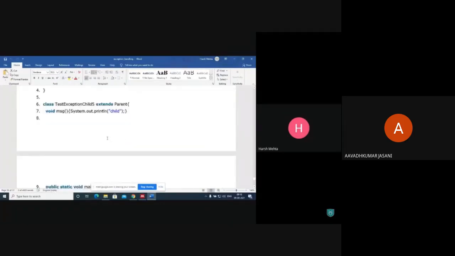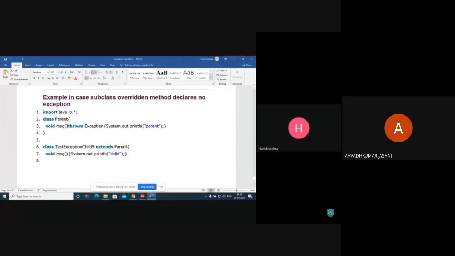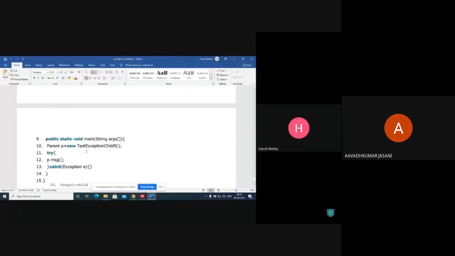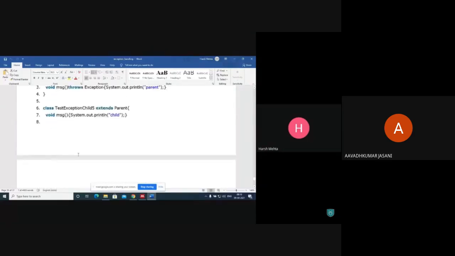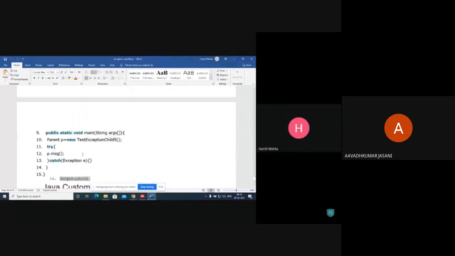Okay, I think this is self-explanatory anyway. So the parent class message method, the subclass here, and the subclass overridden method here, and there are no exceptions, but only the parent has exceptions. Okay, now what happens? It will give us the output. So these things are allowed, these things are not allowed.